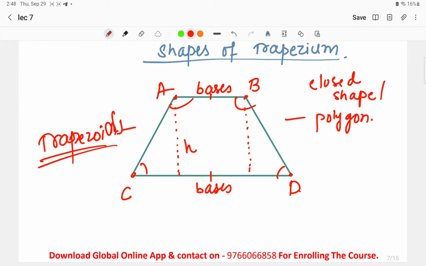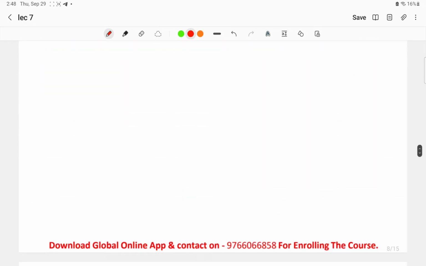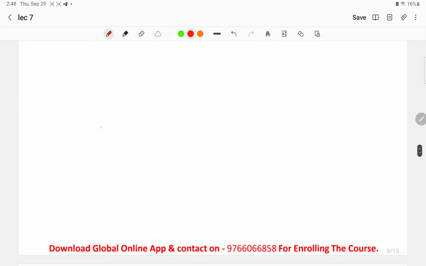Now there are different types of trapezium. If we see, there are three different types: isosceles trapezium, scalene trapezium, and right trapezium. We don't have to go into much detail, but let us discuss this once, so that even if asked in the examination, you are able to know the different types of trapezium. Trapezium is actually of three types, as I told you. Let us change the color of the pen again. There are three types of trapezium.